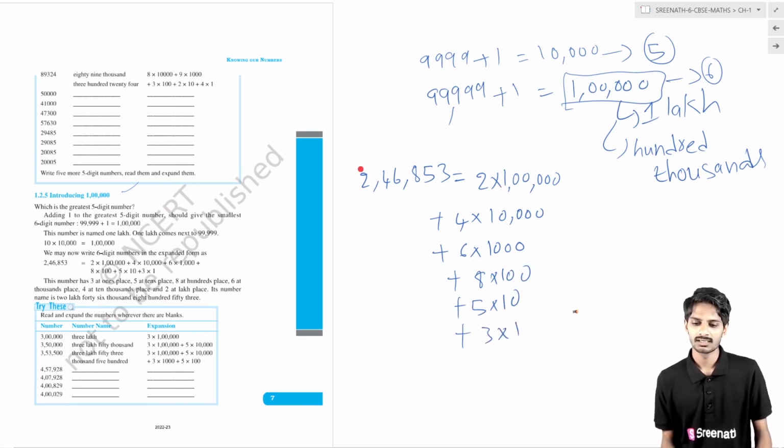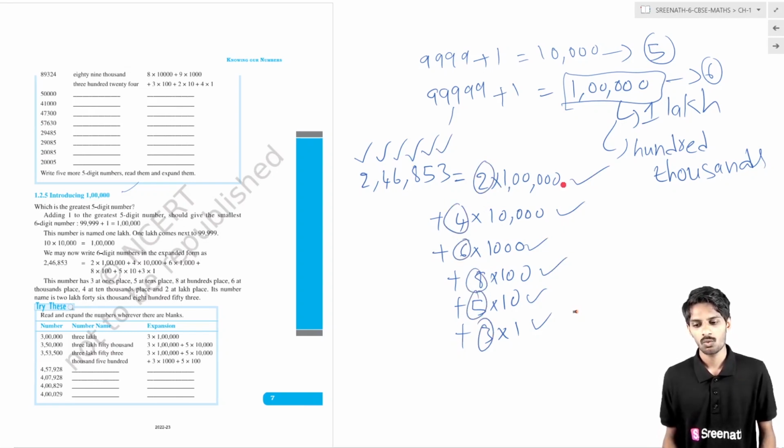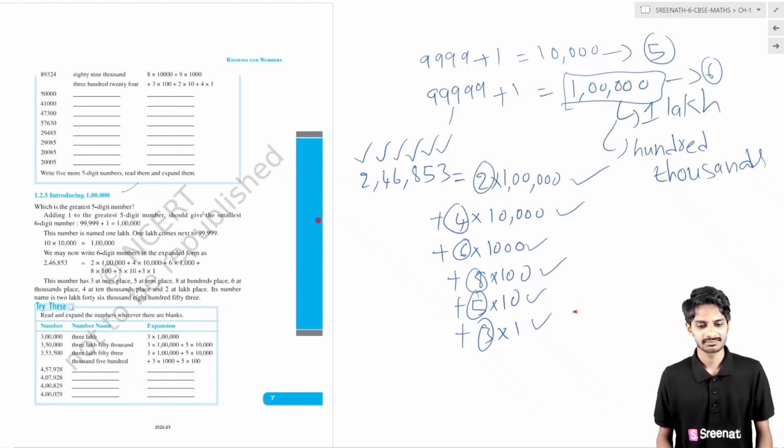So this place is called the lakhs place. Its place value is 1 lakh. Its place value is 10,000. Its place value is 1,000. Its place value is 100. Its place value is 10. Its place value is 1. How can we know the place value? If you write in the expanded form, the number here gives the place value. Here the number gives the face value. How can we pronounce it? That is 2,46,853. In this way you can read this number. Okay, this is about the 1 lakh number.